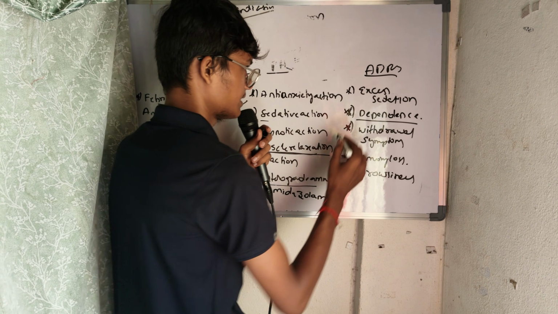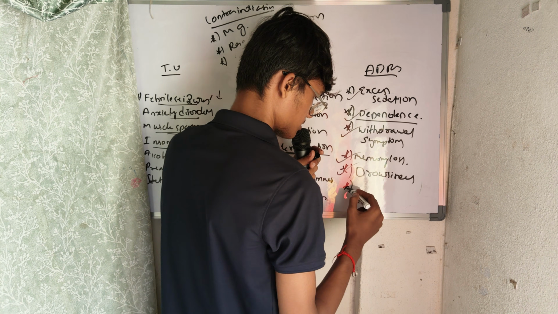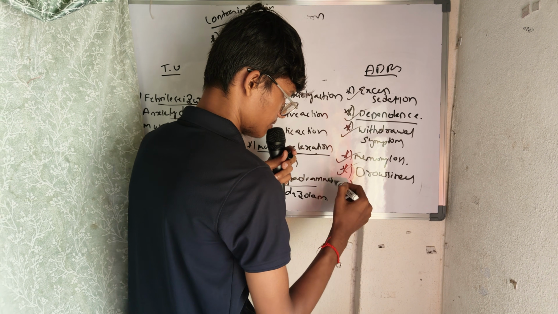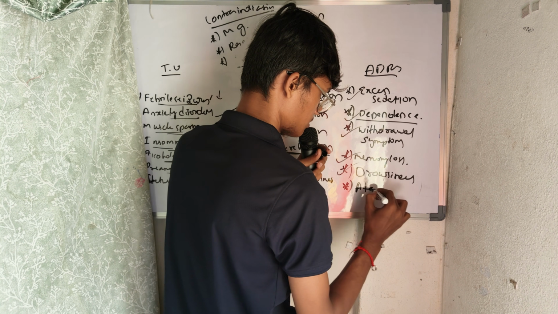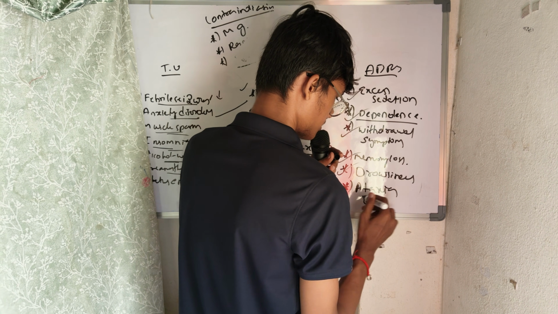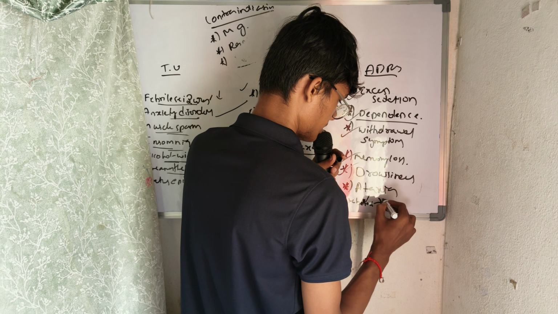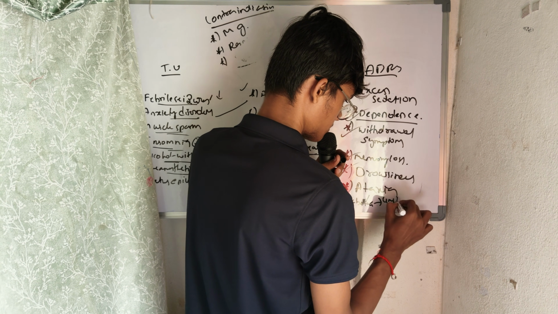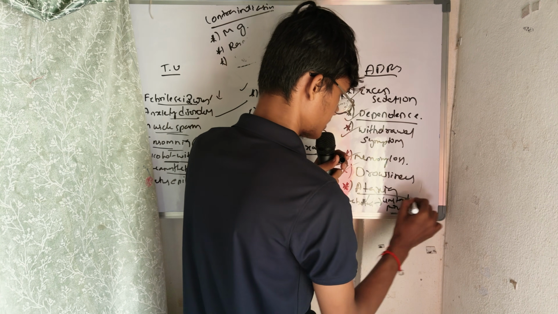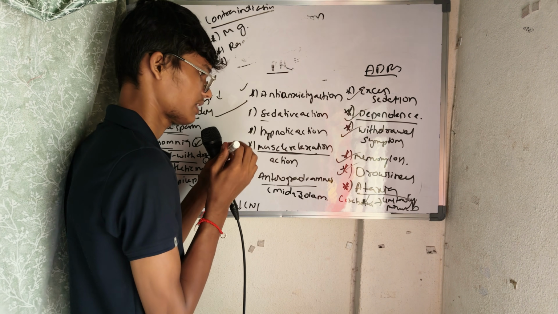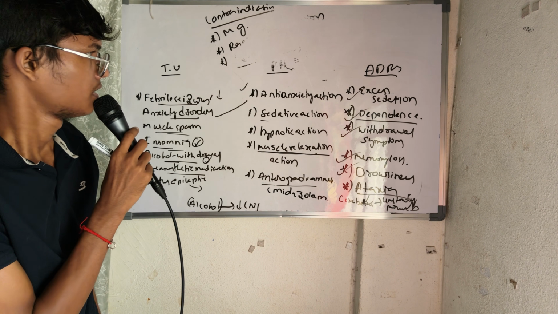Okay, excess sedation, you might land up in dependence, withdrawal symptoms, memory loss, drowsiness, and ataxia might happen. What is ataxia? Due to action on the cerebellum, there will be unsteady movements. He will have this ataxia problem. And mostly these are the adverse drug reactions.